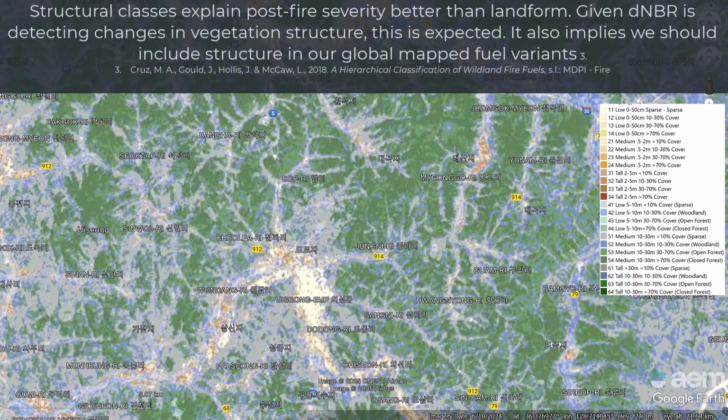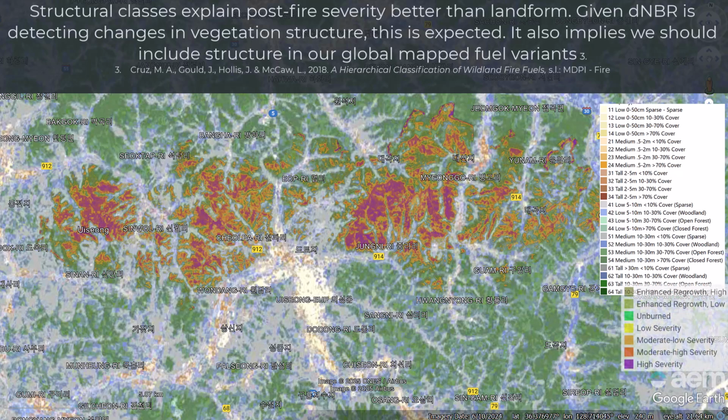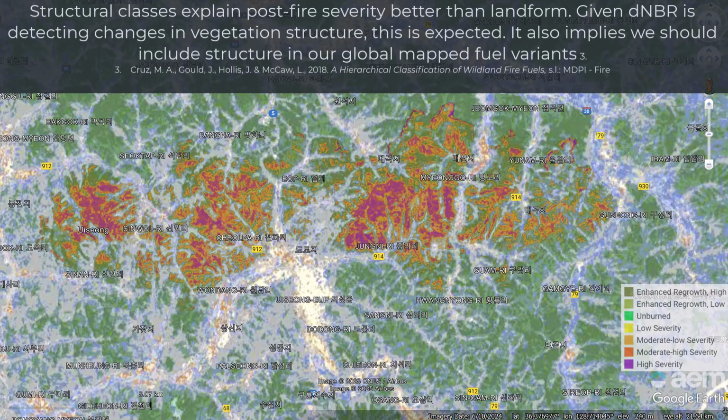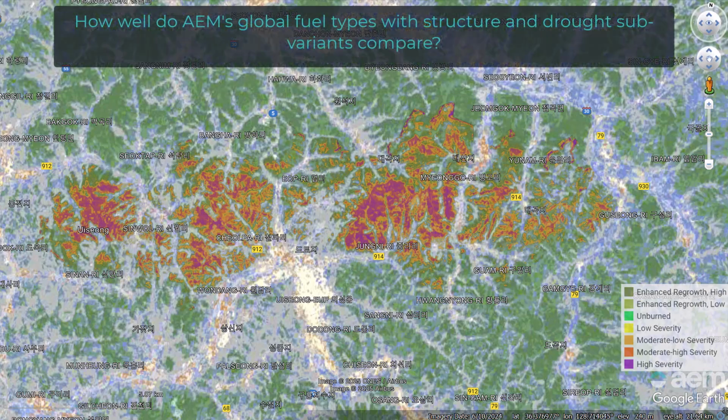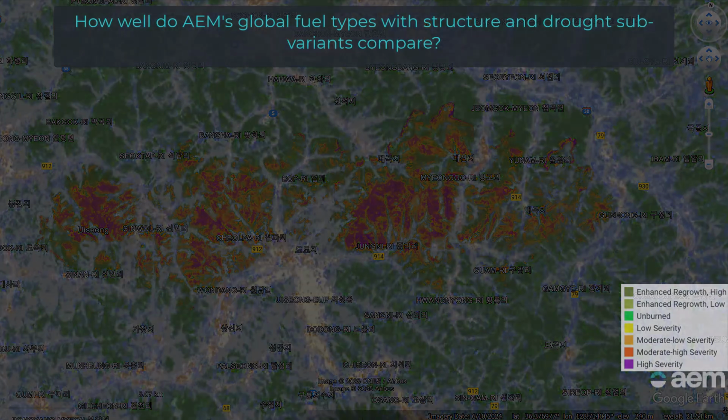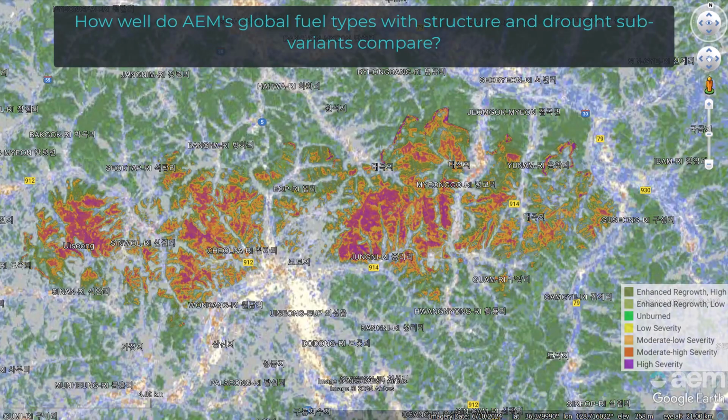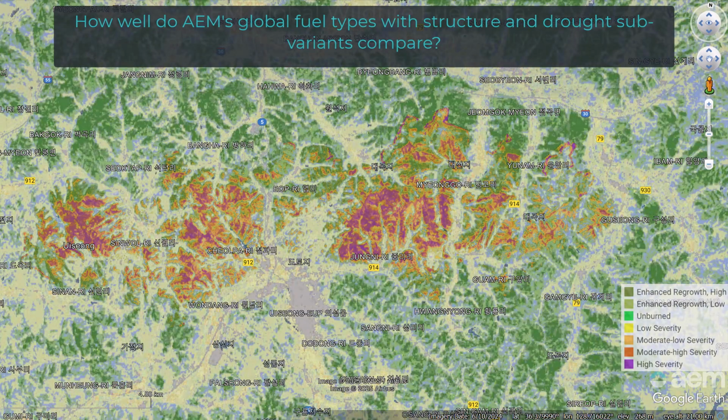When you include the structural components, these are the 24 combinations of structural classes, you can see this is without landform type at all. This is just the structure. The correlation goes up markedly, and you would expect this because the difference normalized burn ratio does look for differences in the structure of vegetation pre and post fire. That implies we should include it in fuel modelling, and this is exactly what we've done.